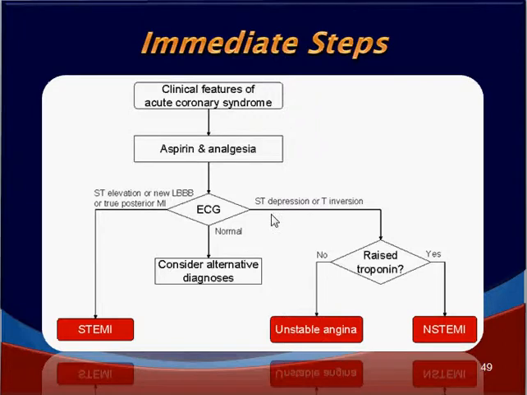Only one point here, if the ECG is normal in the first instance, we need to monitor the ECG over a period of time, either by cardiac monitor or by serial ECGs, and look for the changes that evolve. Likewise, if the trope test is negative for the first time, we need to repeat the trope test after 6 to 8 hours to classify the patients. So finally, our patients would have been classified into STEMI, unstable angina or NSTEMI.